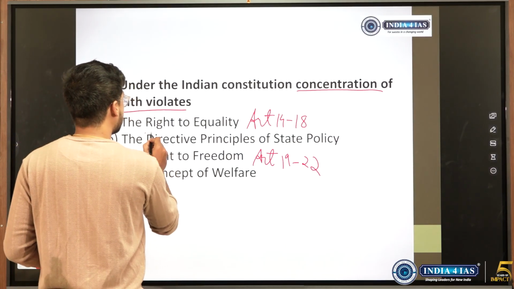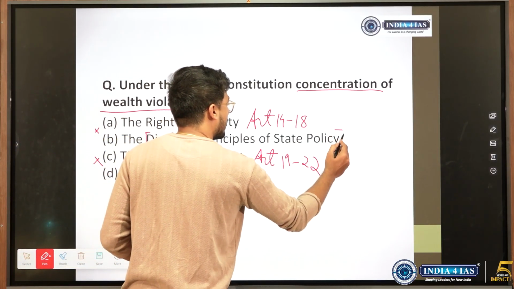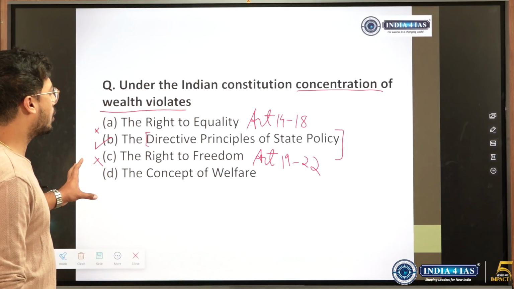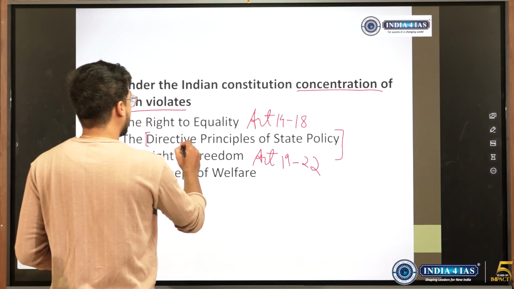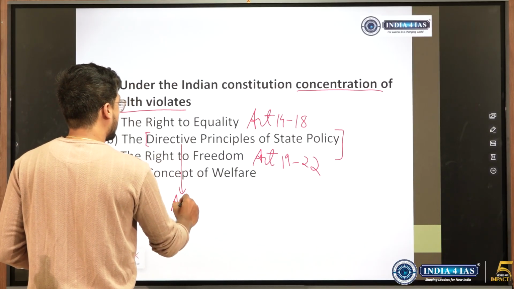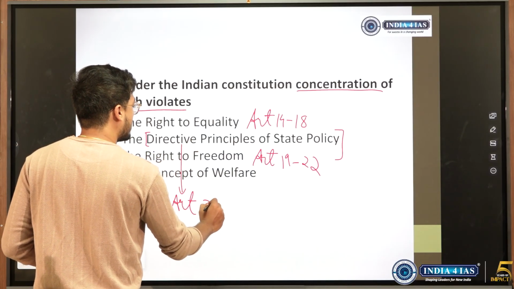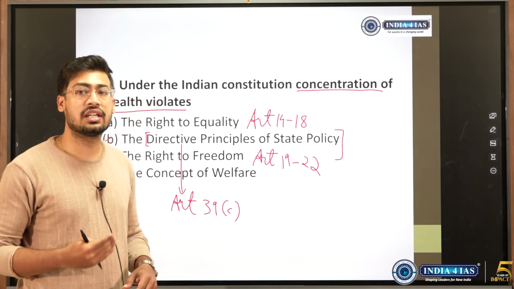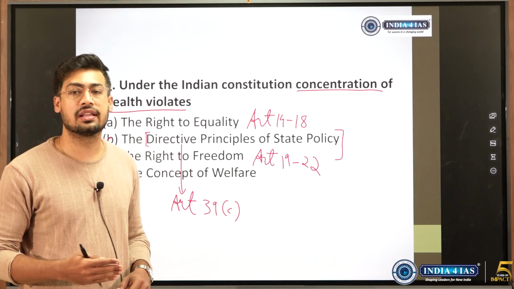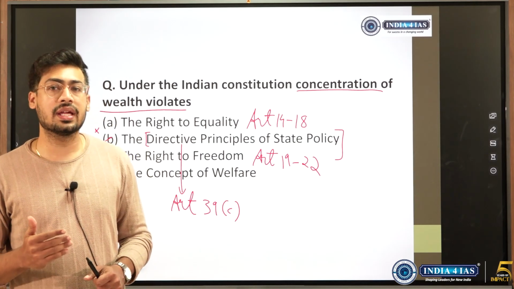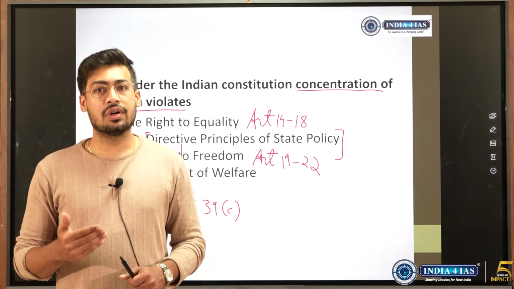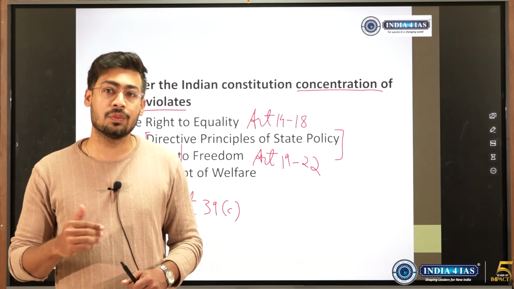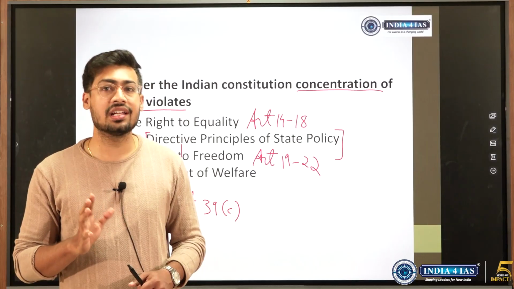DPSP. If you remember the DPSP articles, it is a direct hit question. Easily we could have scored 2 marks. Under DPSP, article 39, subclause C, which directly mentions that the state has to take measures to prevent the concentration of wealth. See, every article of DPSP should be at our fingertips. 51, 50, 49 these are easy, but when it comes to article 38 and 39 there are so many provisions, but at least a broad idea we should know.